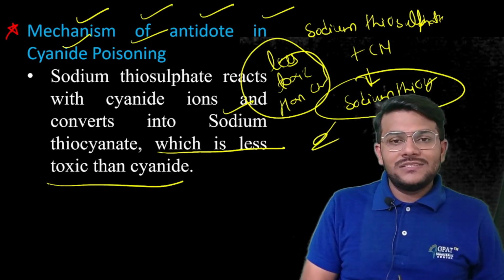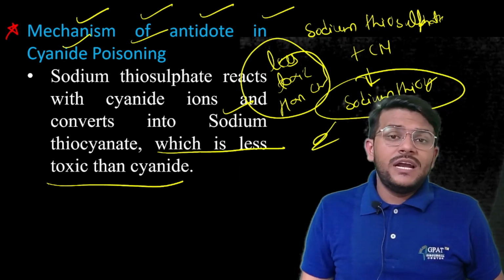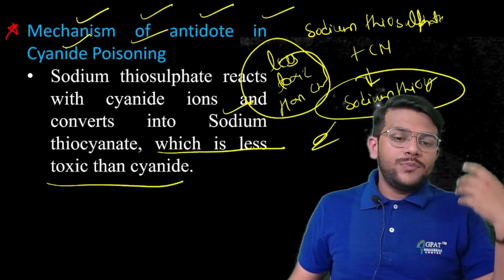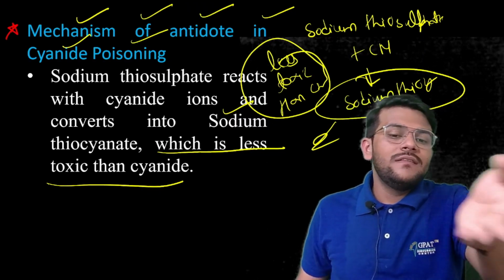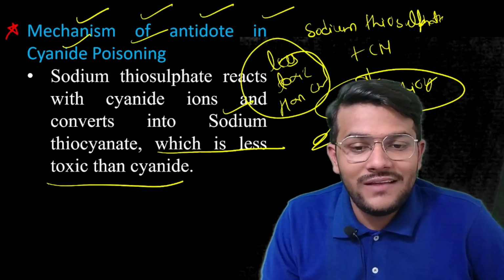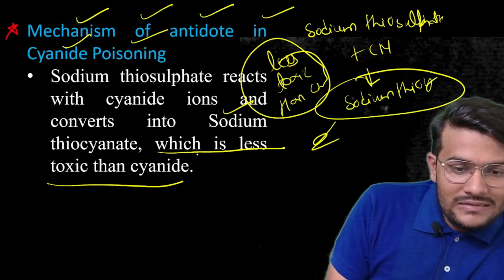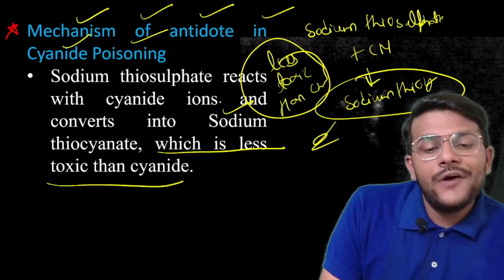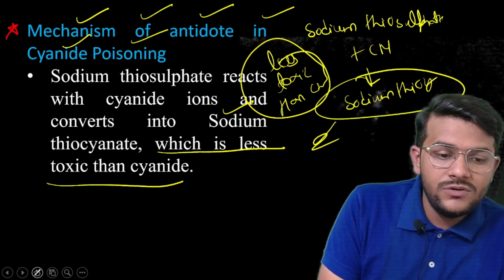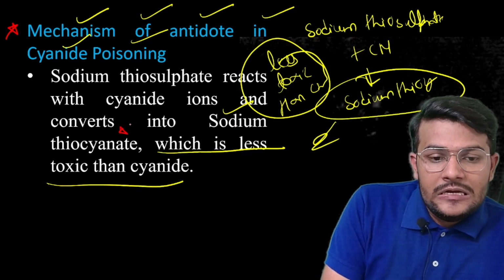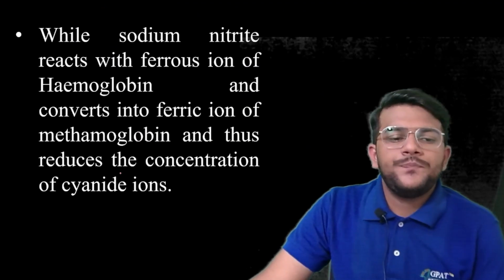After the poison, the attendant will see, then they go to the hospital, then the antidote will be arranged, and so on. So sodium thiosulfate reacts with the cyanide ion and converts it into sodium thiocyanate, which is less toxic than the cyanide. Toxicity is reduced.